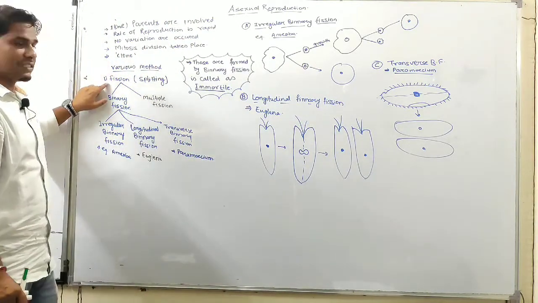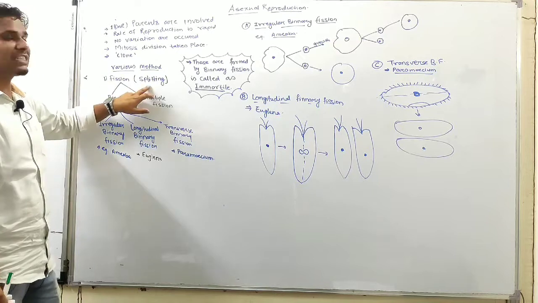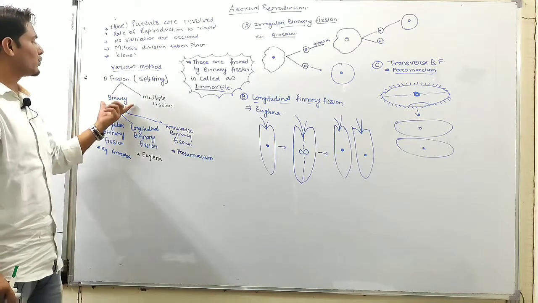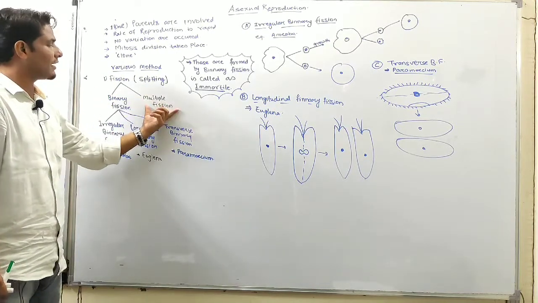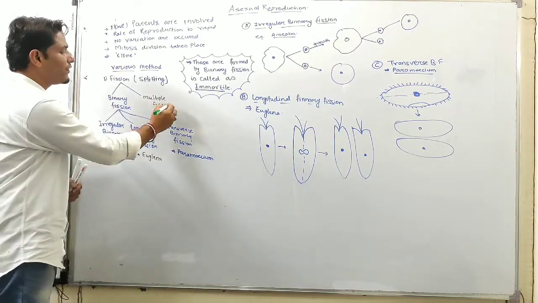Fission means splitting, and fission is basically of two types: binary fission and multiple fission.